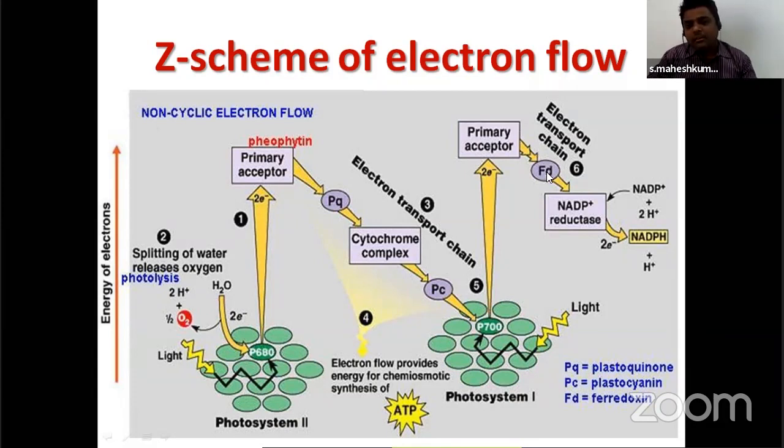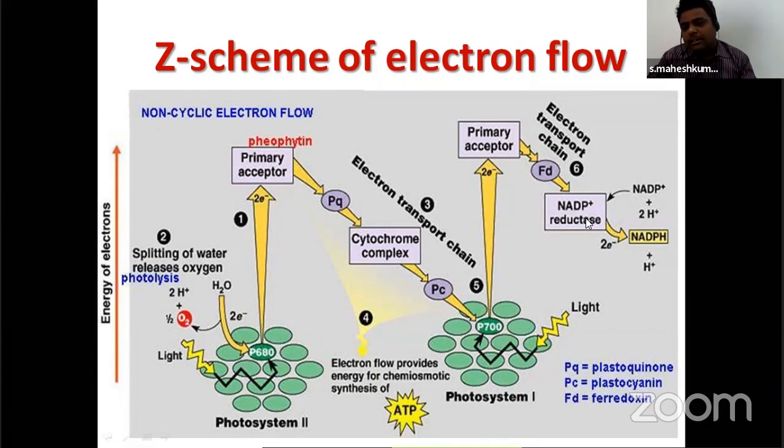Here the electrons are not coming back from ferredoxin to photosystem 1. Here the enzyme is there, ferredoxin NADP reductase. It will take these two electrons and protons from the stroma. Two electrons and two protons: electrons from the photosystem, protons from the stroma.